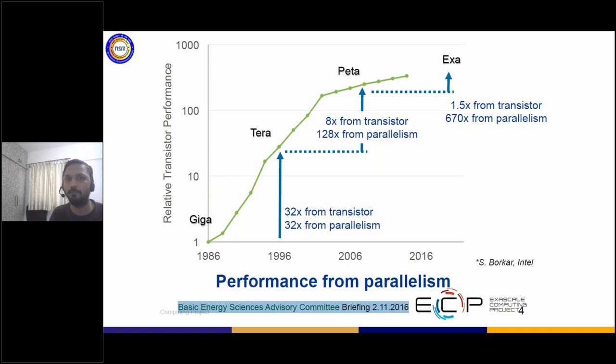When I went to petaflop, transistors played a lower role, but how we redefined our algorithms and rewrote our software gave more and more performance, without which you cannot cross the petaflop barrier. When I talk about exaflop, it becomes much, much more important. Adding parallelism to your code and making sure that you're using the system efficiently by rewriting your codes became really, really important in order to reach this stage.